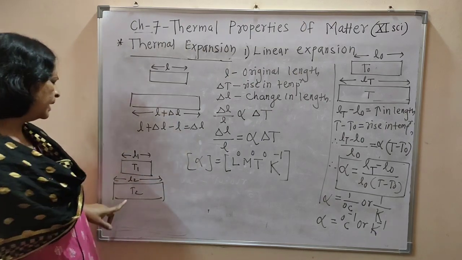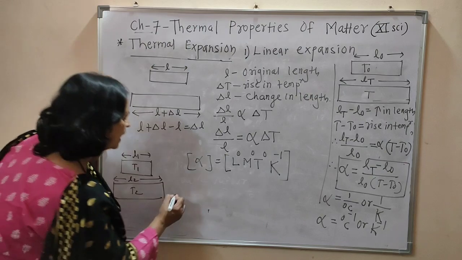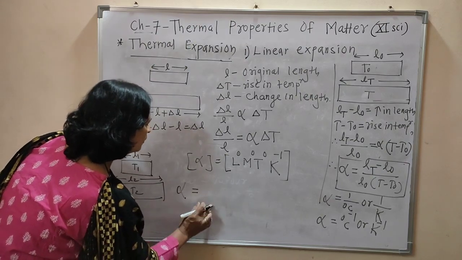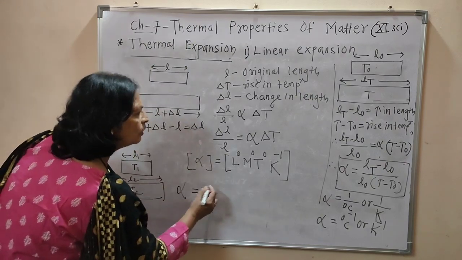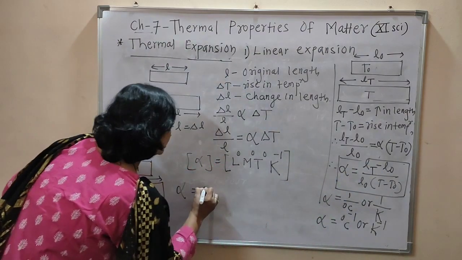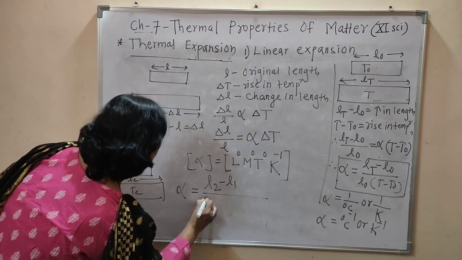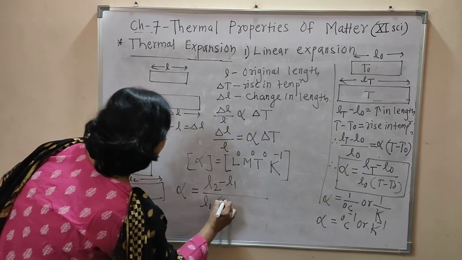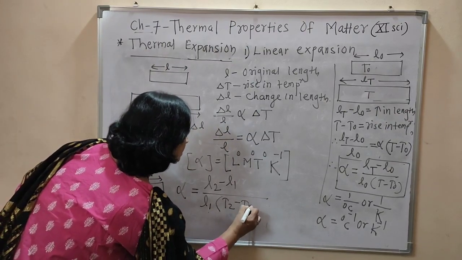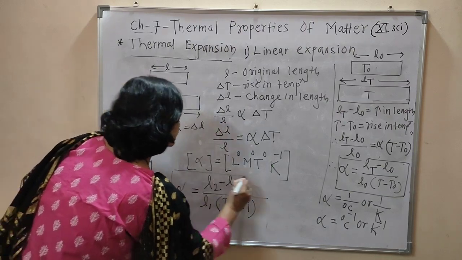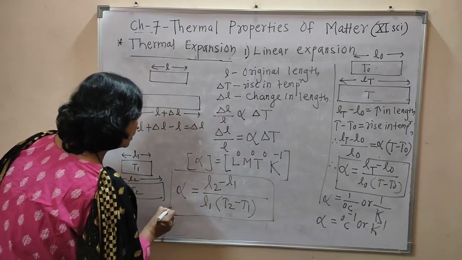Now the experimental formula for alpha can be written as alpha equal to increase in length, that is L2 minus L1, over original length, that is L1, and rise in temperature, that is T2 minus T1. This is the experimental formula for alpha.